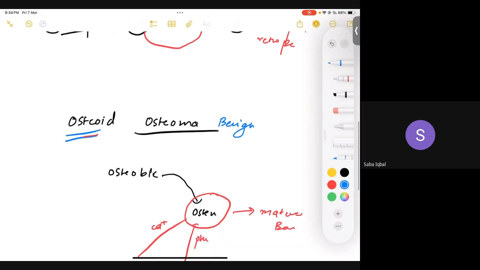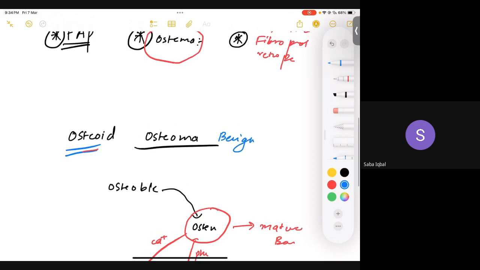So it's basically osteoid osteoma. For example, if someone has osteoid osteoma in the bone, what would be the feature of that? You're going to have osteoid, that matrix which is being laid by your osteoblasts, right? And this osteoid would be surrounded by reactive bone, a reactive rim of bone.